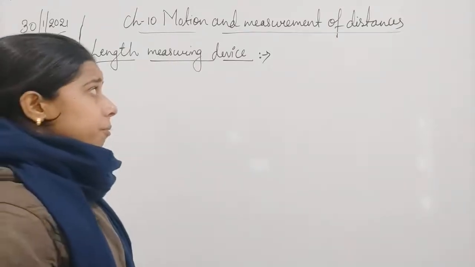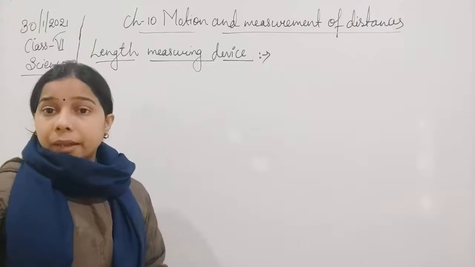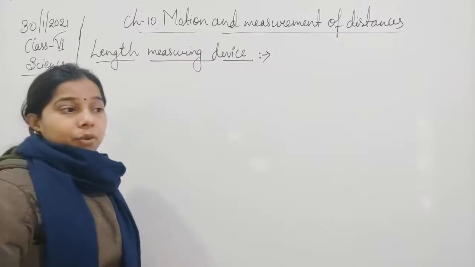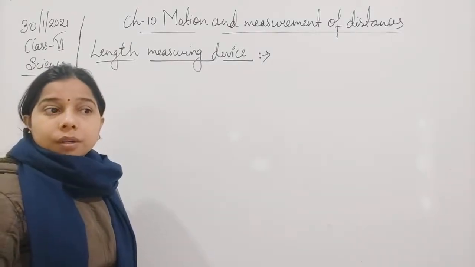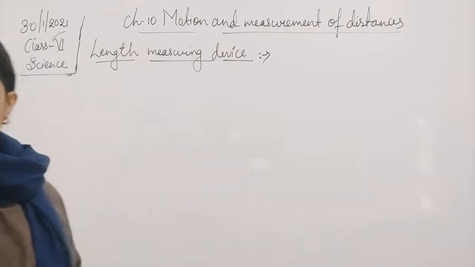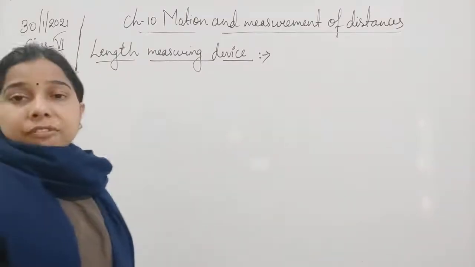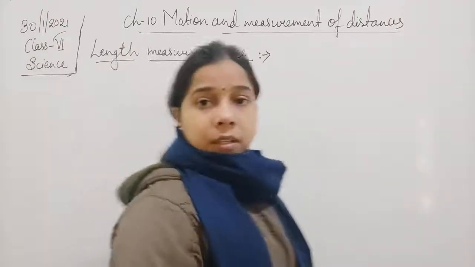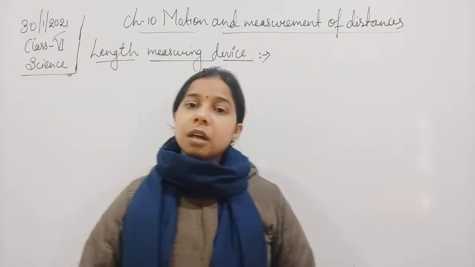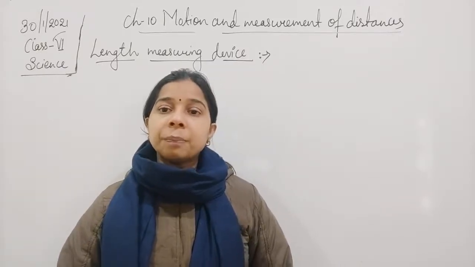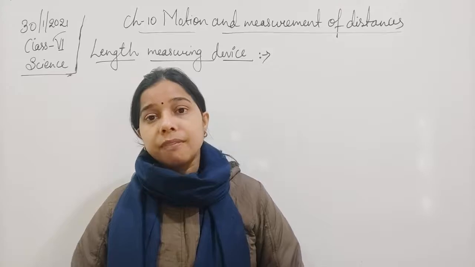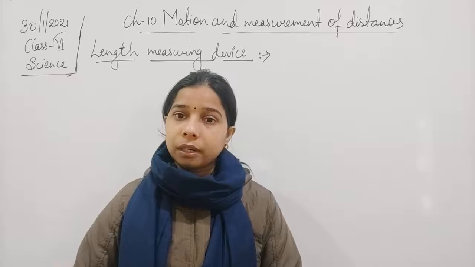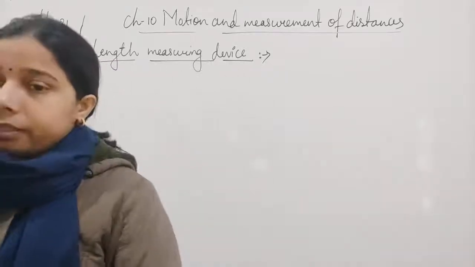So for measurement we use either a tape. A tape is used, students, which is a kind of a meter scale, or a ruler is also there. Ruler is also there, which is made up of plastic or wood, or it can be of metal. So these are the different kinds of measuring devices which we use to measure any length. It can be a straight length or it can be a curved length.